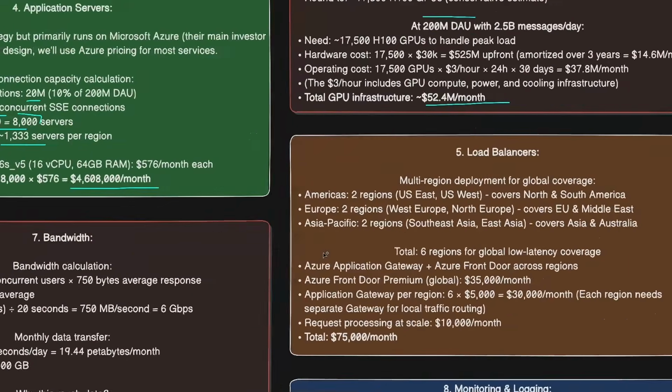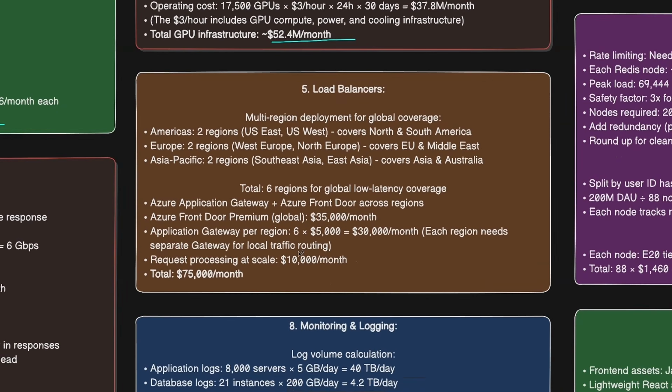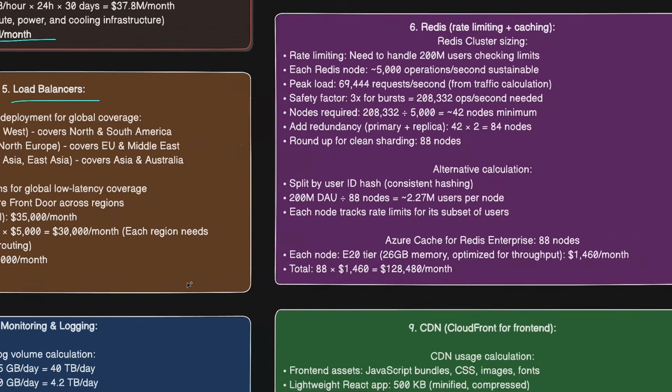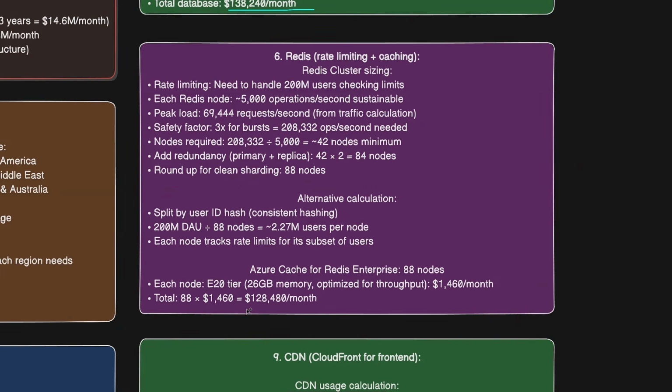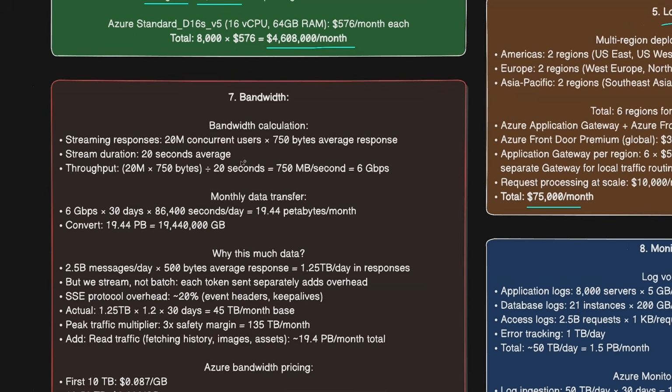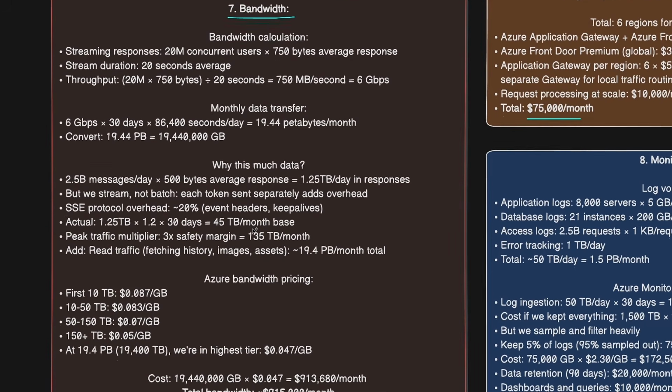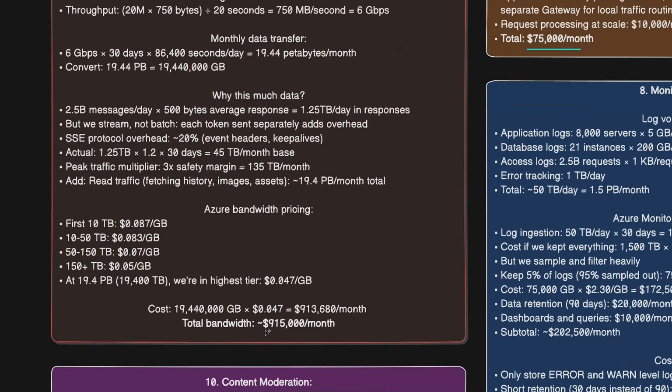Most of the other components are tiny compared to the big components that we discussed. For instance, for load balancers, it will be 75,000 per month. Again, for each section, you can pause and see how the calculations go. For the Redis store, we'll have around $130,000 per month. Bandwidth is one of the biggest ones again. This is why we also calculated the bandwidth in the storage estimation section. If you calculate how much that will cost you for having this much bandwidth, it will be almost $1 million per month.